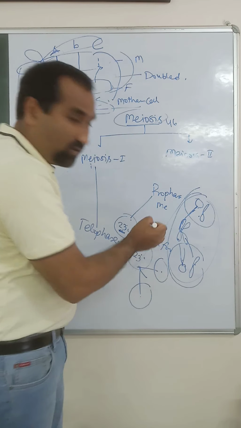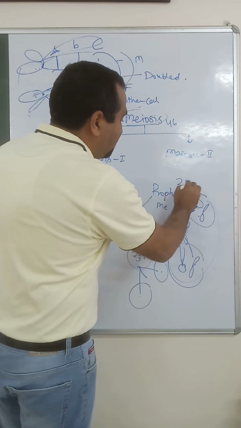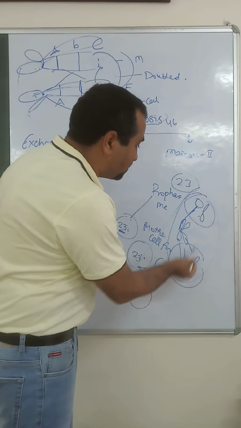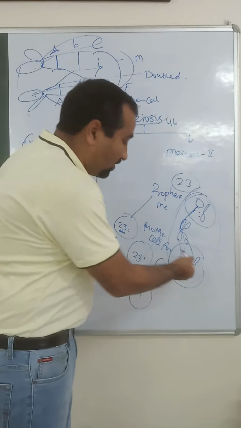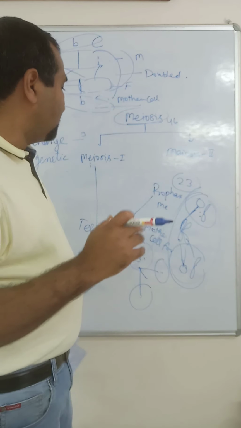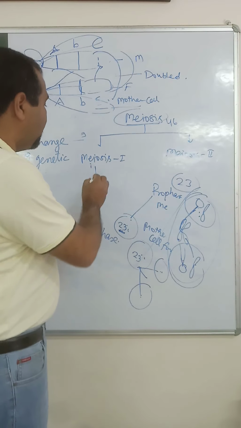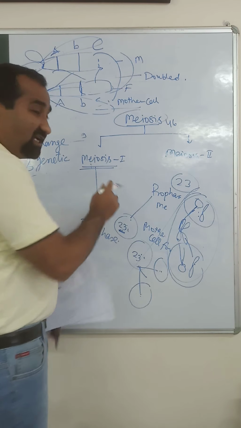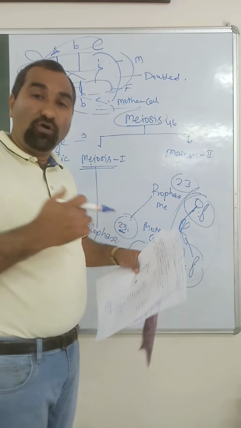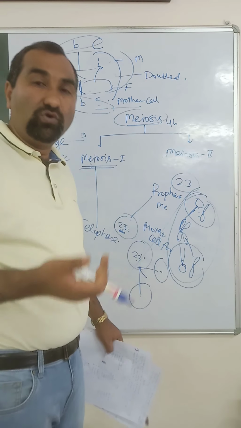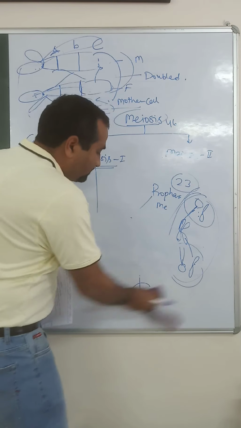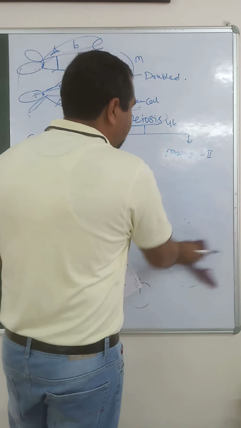1, 2, 3 and 4, and each cell will have a total of 23 chromosomes, and these chromosomes may have different genetic information, because in meiosis I exchange of genetic information has taken place between homologous chromosomes through homologous pairing. So this is all about meiosis.